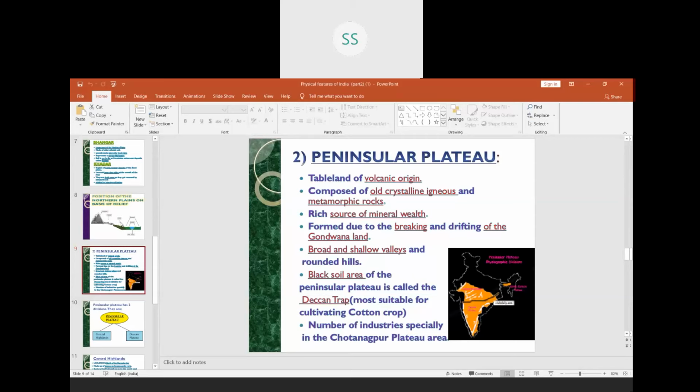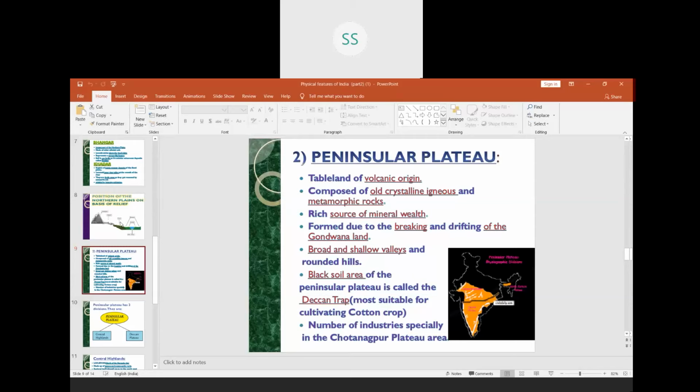and South America. That is, today all these countries, India, Australia, Antarctica and South America, out of these it is India which is in the northern part. The rest are in the southern hemisphere. Now, why is India in the northern part?